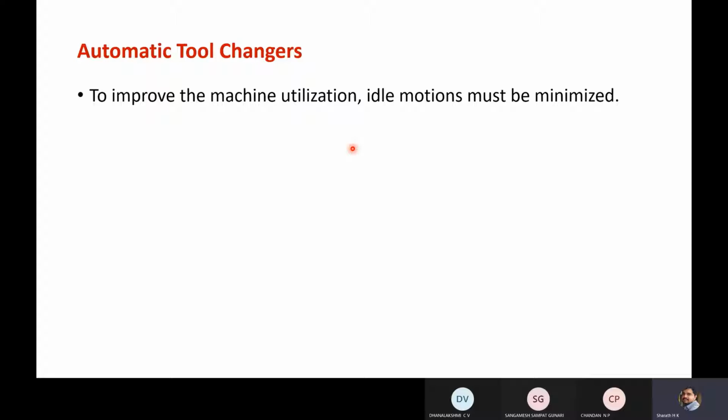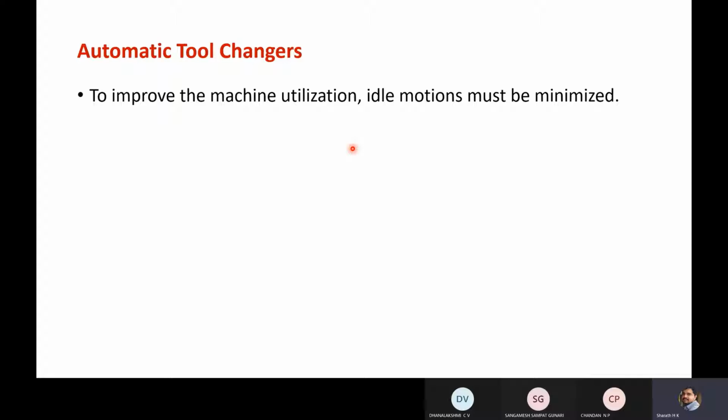If you are able to reduce the time required for changing tools or replacing a finished work part with a new one, then also you can improve the machine utilization, where the machine is used only to remove material rather than changing tools and changing work parts. If more time is consumed for changing tools and work parts, it is not possible for us to get the optimal utilization of the machine. So in order to do that, you can go for automatic tool changers.